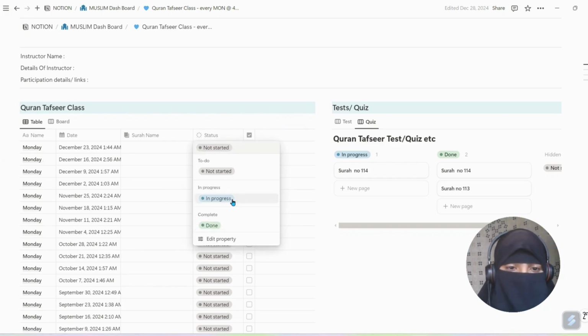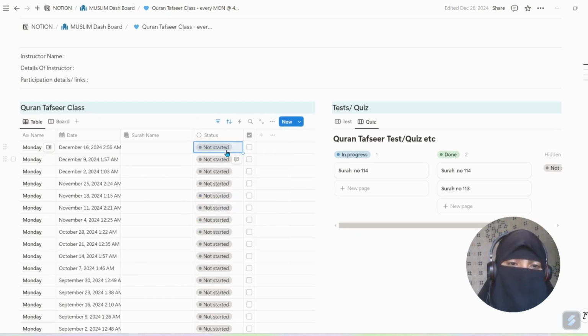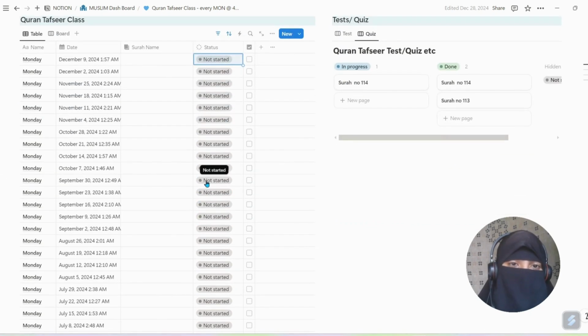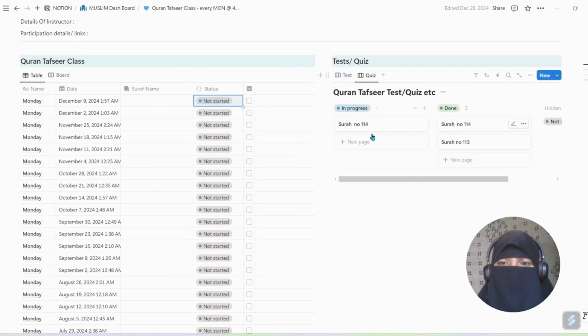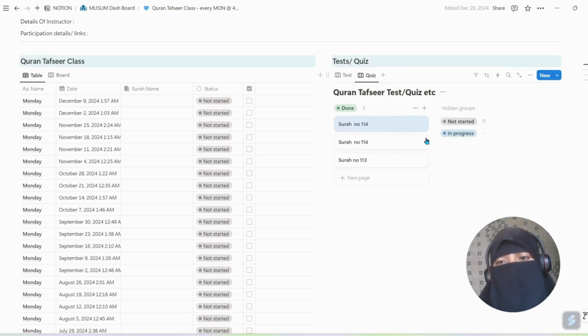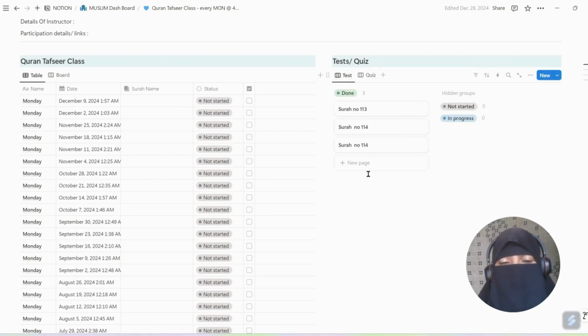If you have it in progress, then click on progress. If you have done the class, you can simply click and mark it done like this. Okay. And if you have any quiz or test, you can write it here. If you are in progress of square number 14, you can simply move it to the done part after completing it. And you have done with these things. Okay. And test is also similar.